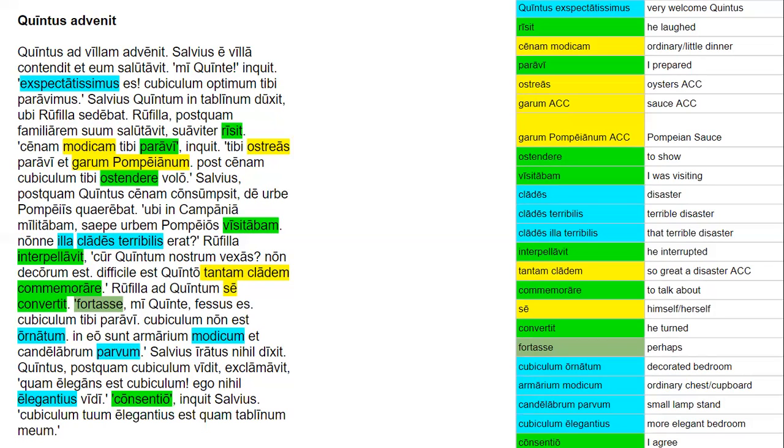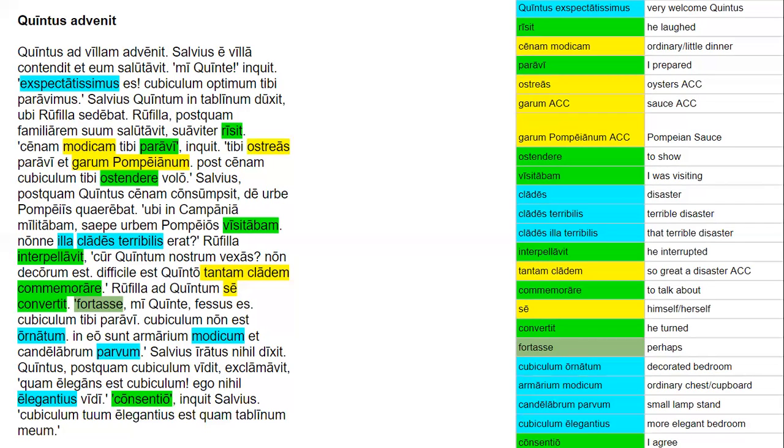Before that, exclamavit is perfect tense. Vidit is also perfect tense. Postquam is introducing a temporal clause. And then we've got that quam elegans construction we've seen a lot recently. And then: consentio, inquit Salvius. So, I agree, said Salvius. Consentio is a present tense verb. And then: cubiculum tuum elegantius est quam tablinum meum. So your bedroom is more elegant than my study.